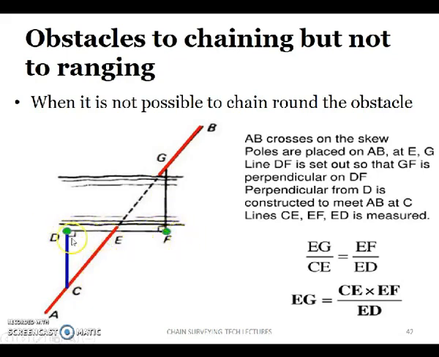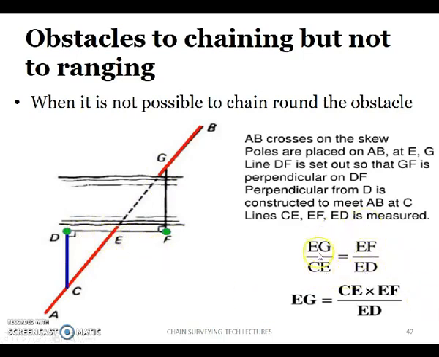It is not necessary that DE and EF are of the same length; these lengths may vary. But if you observe, triangles CDE and EFG are similar triangles. So from this, EG by CE is equal to EF by ED.